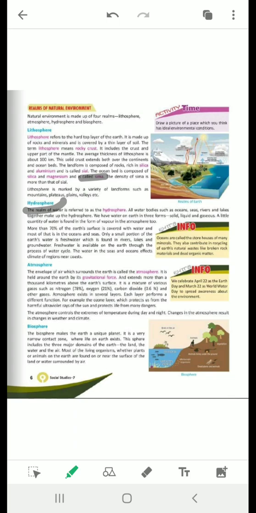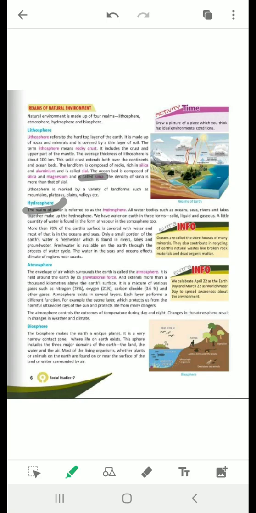Okay, and as we know, water is essential for all sorts of life. We need water for domestic use, farmers need water for their crops, and industry needs water for manufacturing. Okay, so this water also provides habitat or shelter to marine life and food in the form of fish, shrimps, crabs, etc.